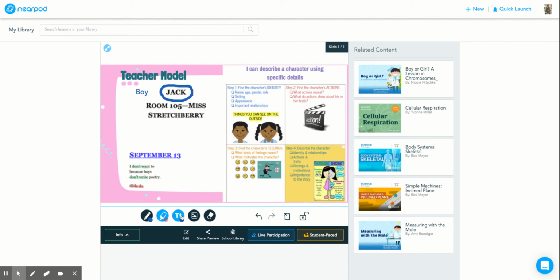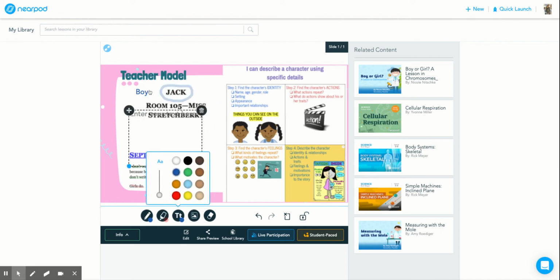Now I'm just going to go ahead and sum up what I just said. And I'm going to say that Jack is a student and he does not want to write poetry because that is what girls do, not boys.